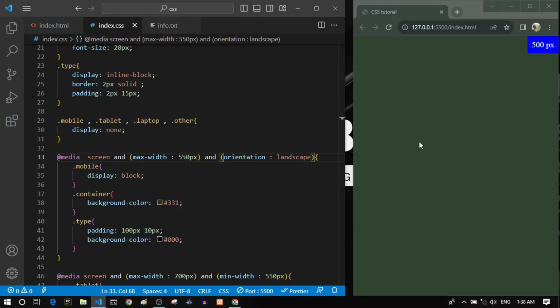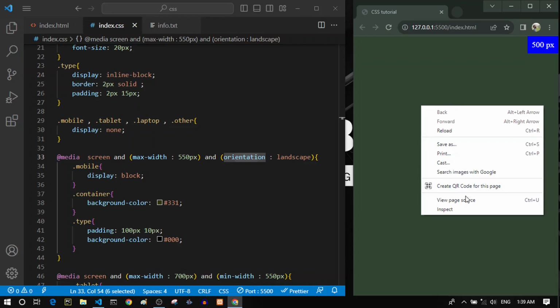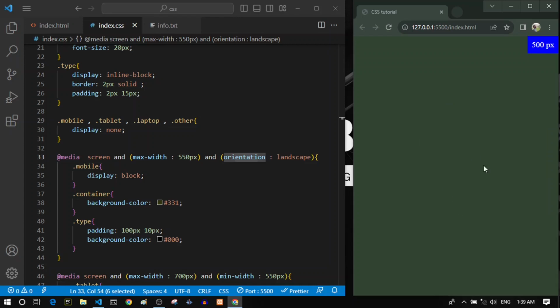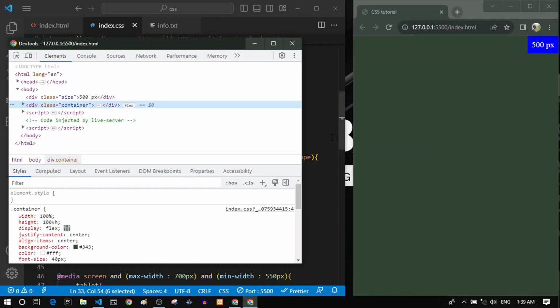So right now you can see that we are below 550 pixels, but it doesn't show the mobile div here, and that's because right now the orientation of our browser is not landscape, it is portrait. And I can show you. You can just right click to inspect and bring up Chrome's developer tools, and then right here you can see this option.